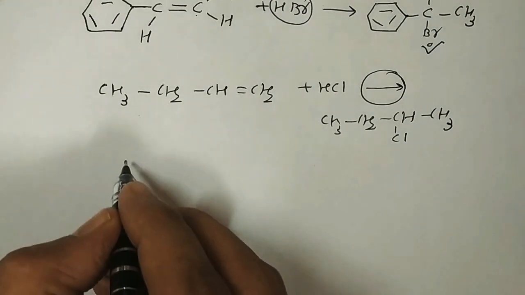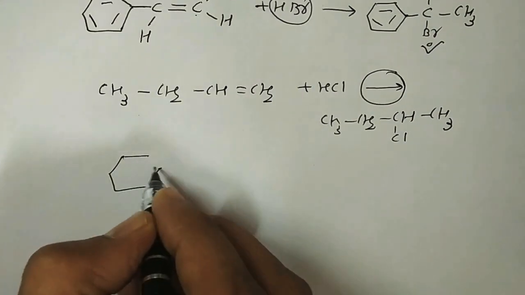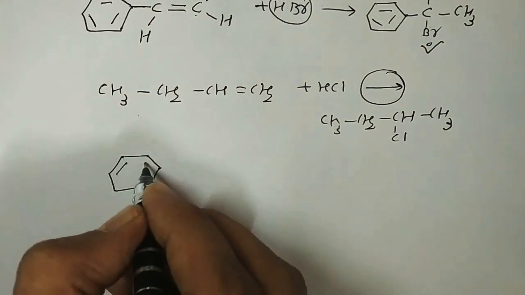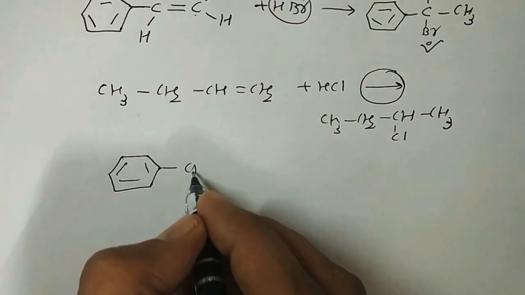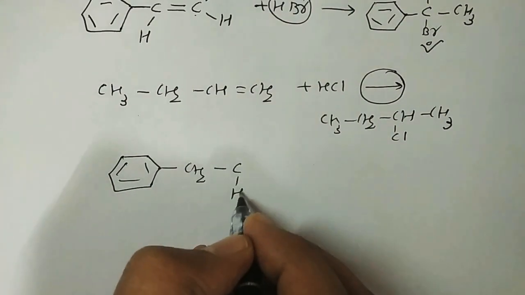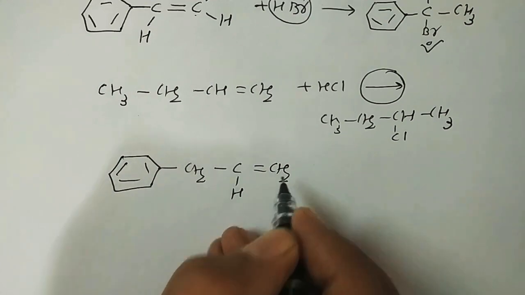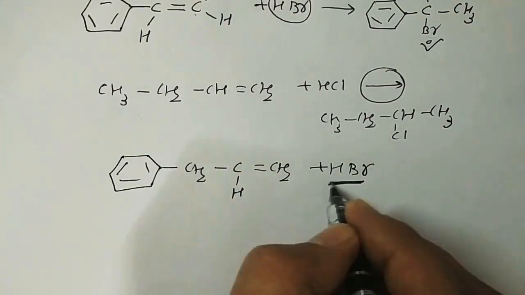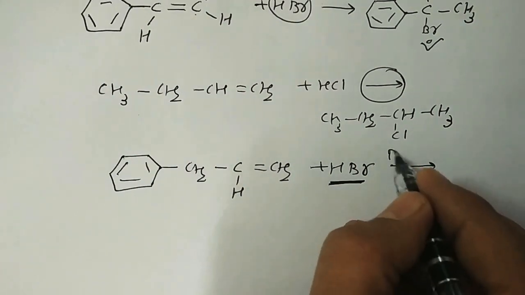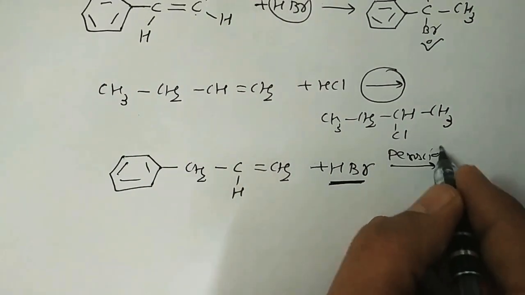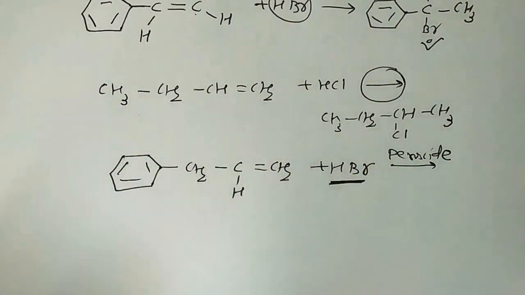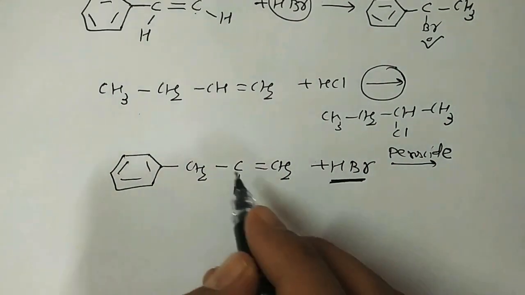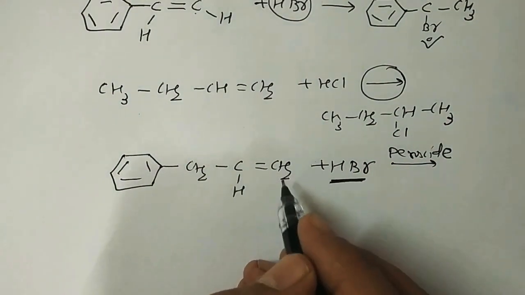What about the next reaction? It's a compound which can be written in this manner: CH double bond CH2. But mind well, in presence of what? HBr, and there is a presence of peroxide. So it's the anti-Markovnikov rule: not the carbon with the lesser number of hydrogens but the one with the greater number of hydrogens.